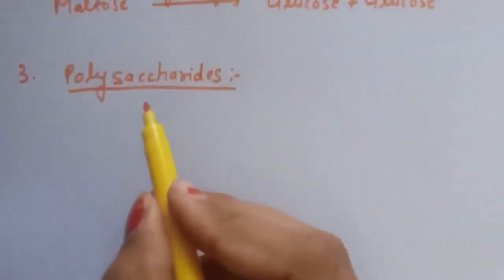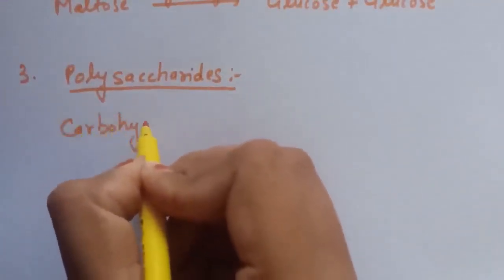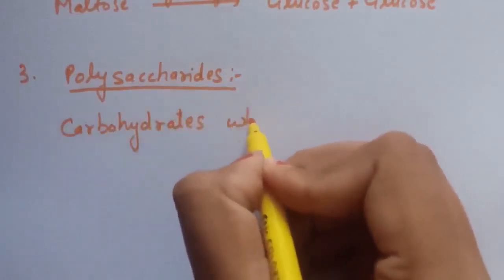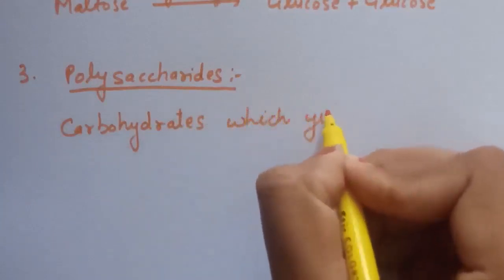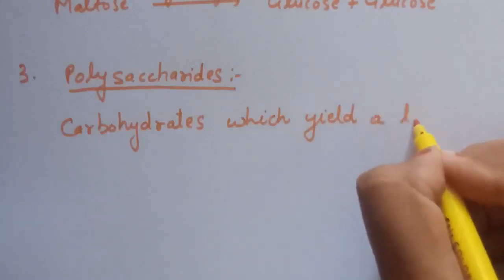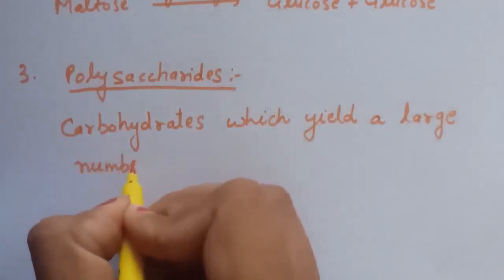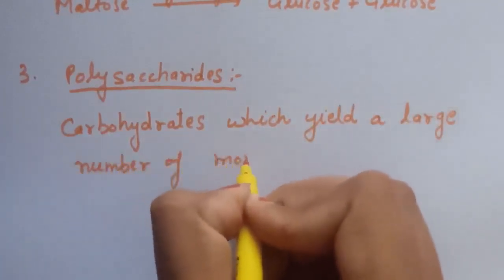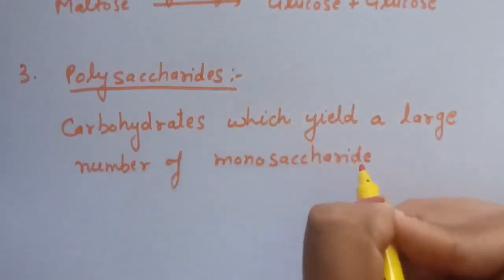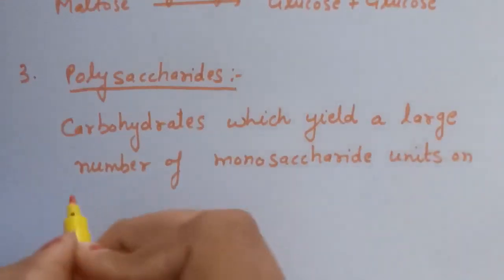Polysaccharides are the carbohydrates which yield a large number of monosaccharide units on hydrolysis.